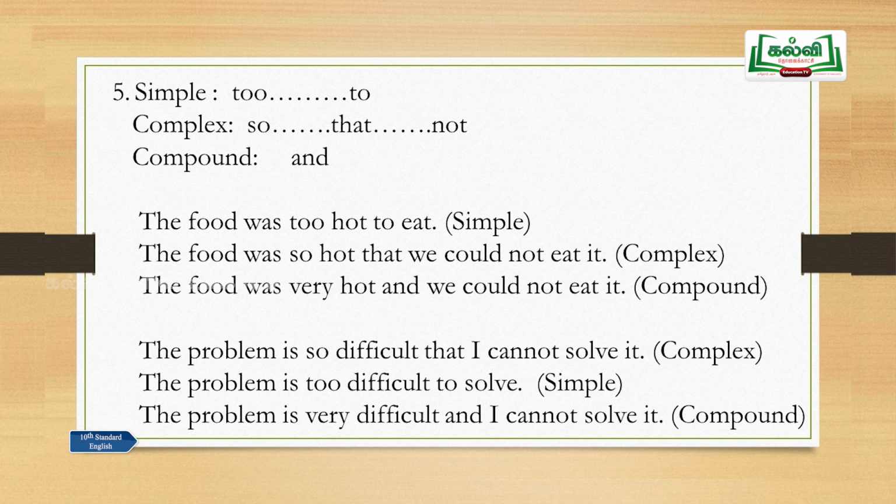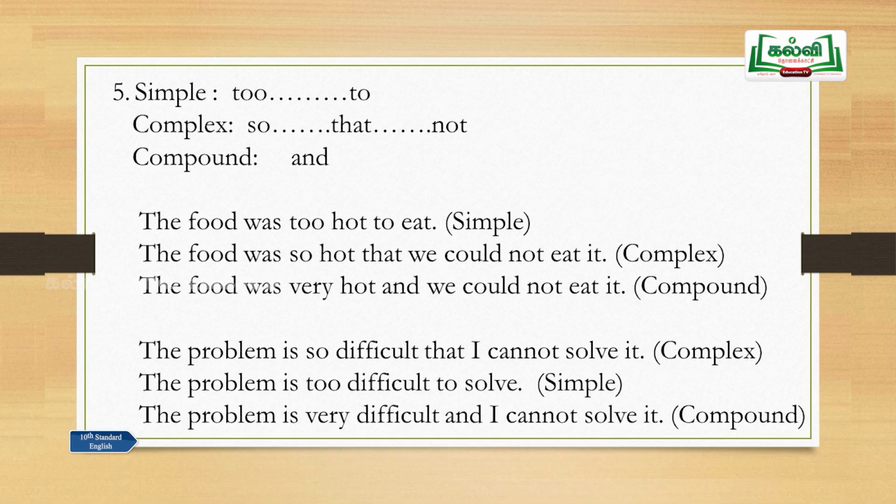The problem is so difficult that I cannot solve it. This is not a simple sentence. Look at it: is and can solve, there are two verbs here. It cannot be a simple sentence. The problem is so difficult, that is a main clause. That I cannot solve it, that is a subordinate clause. So one main clause with one subordinate clause, that is a complex sentence. How can you change this into a simple sentence? The problem is too difficult to solve, that is simple. The problem is very difficult and I cannot solve it, that is compound.